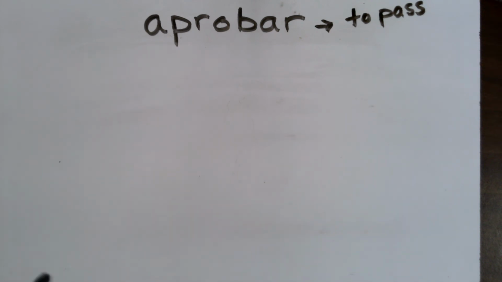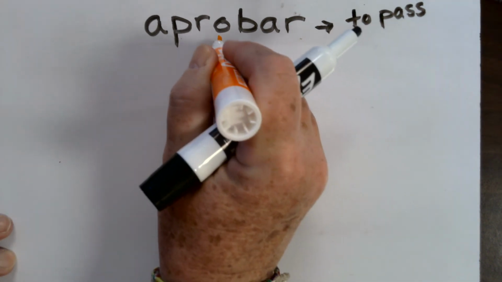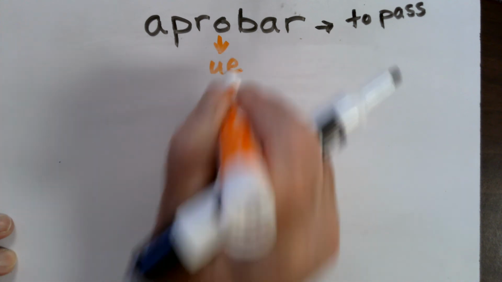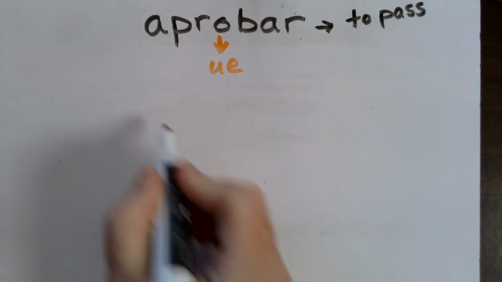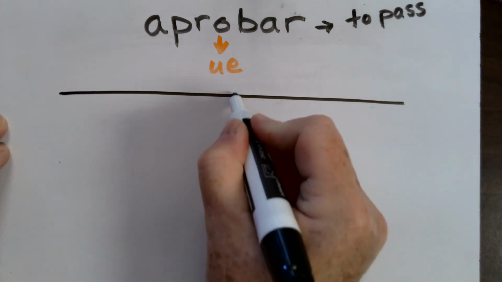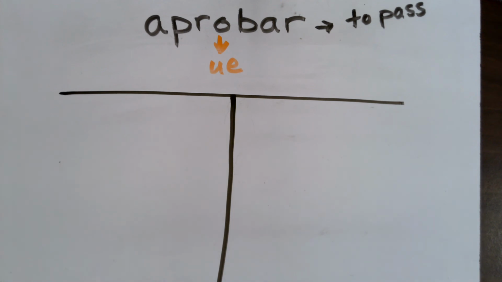And remember that aprobar is also an O to UE stem changer. Right now, I'd like for you to pause the video and practice conjugating this verb on your own in the 6 forms. After you've completed the conjugations, then press play to see how you did. Pause the video now.